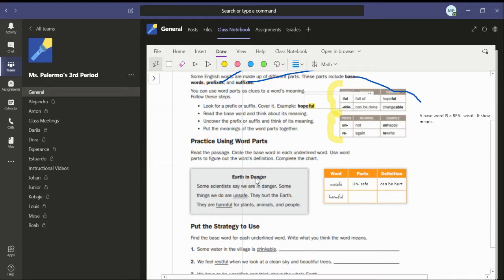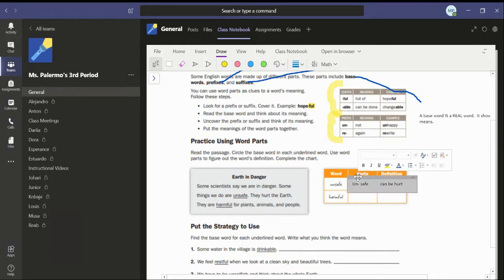Earth in danger. Some scientists say we are in danger. Some things we do are unsafe. They hurt the earth. They are harmful for plants, animals, and people. So I read the passage. Now I'm going to circle the base word in each underlined word, and then I'm going to use the word parts to figure out the word's definition. And finally, I will complete the chart.